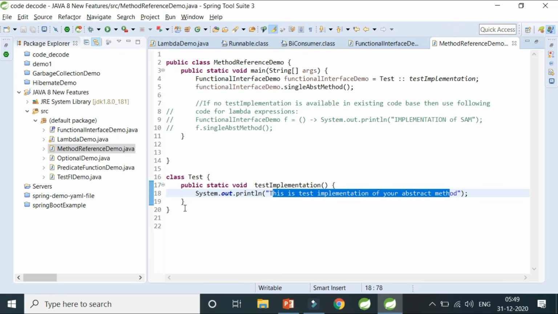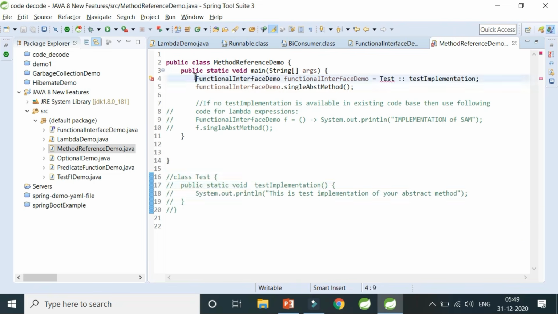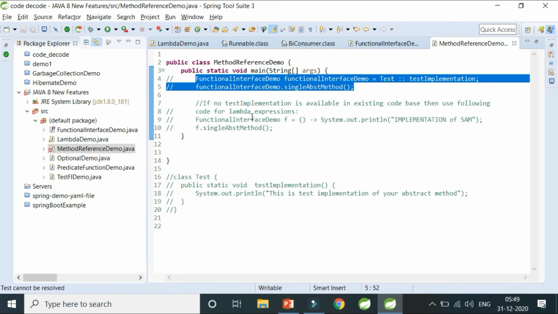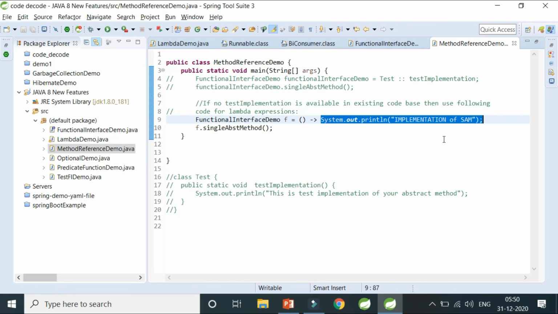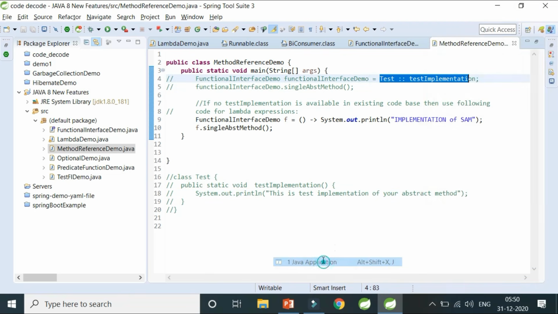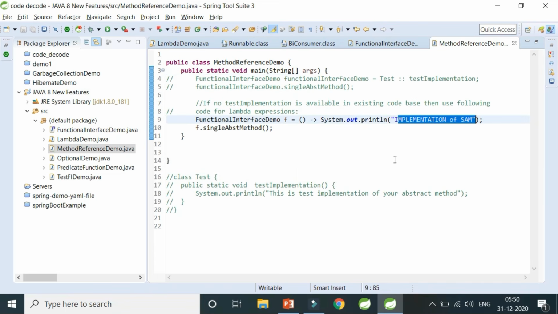Now, if this wouldn't have been there in your code, what would you have done? Method referencing could not be done, because the Test class is not there, testImplementation is not there. Then what could you have done? You could have created a functional interface reference f, created a lambda expression, and given your own implementation here. Method referencing came into the picture to prevent you from providing your own implementation if you have existing code in your code base. So let me quickly run this. My lambda expression prints the implementation of SAM, the implementation of the single abstract method.